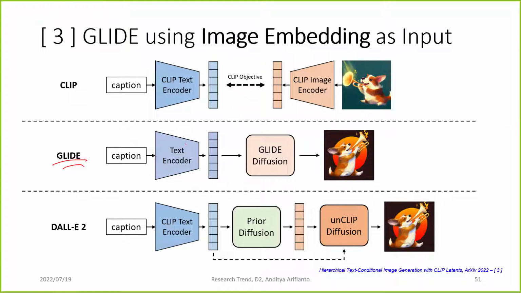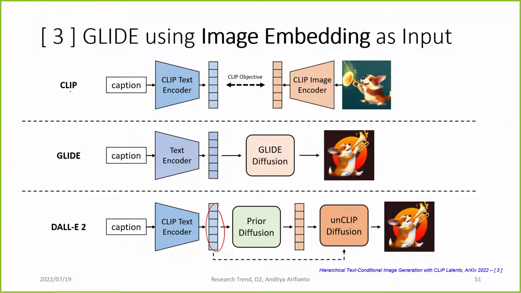In GLIDE, we use just a transformer text encoder, right? And then we tell the GLIDE diffusion to convert this text embedding into an image. So this is why it is harder for GLIDE to generate better images. Whereas DALL-E 2 used the CLIP text encoder to convert the caption into a text embedding.